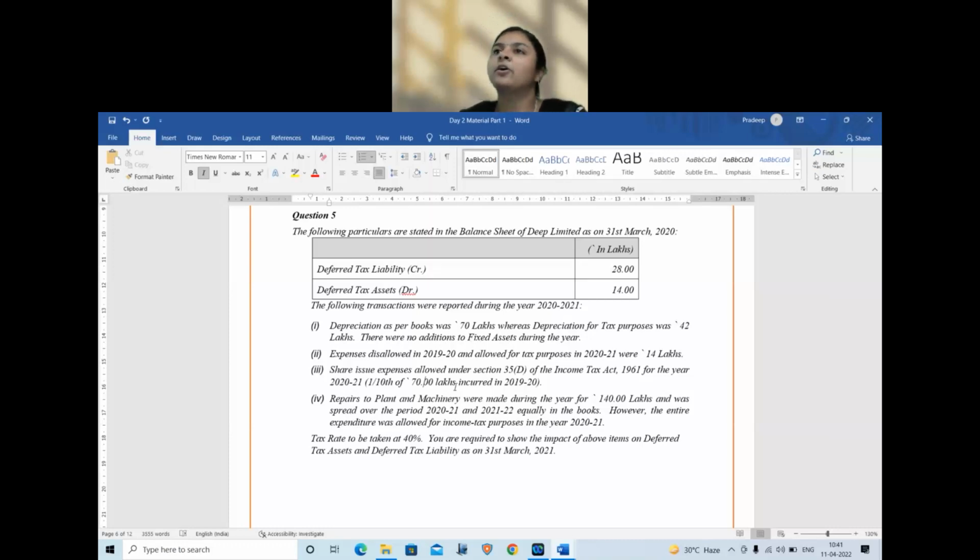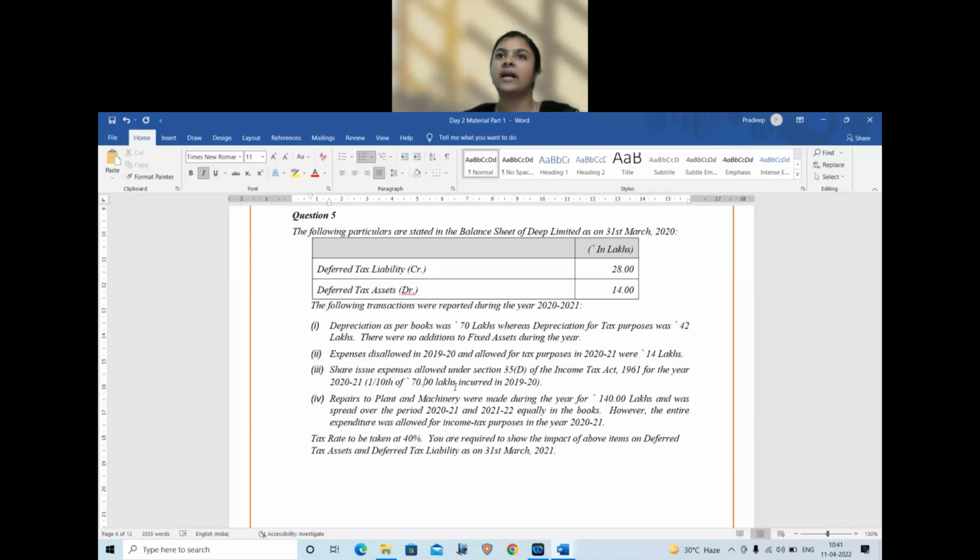So shall I go to the fourth one? Repairs to plant and machinery made in the year, 140 lakhs, spread over 2021 and 22. So in the books, what is the recognition? 70/70. Correct. Now the entire expenditure was allowed in 2021 itself. So in books it is 70/70, whereas in income tax the entire 140 in the same year.